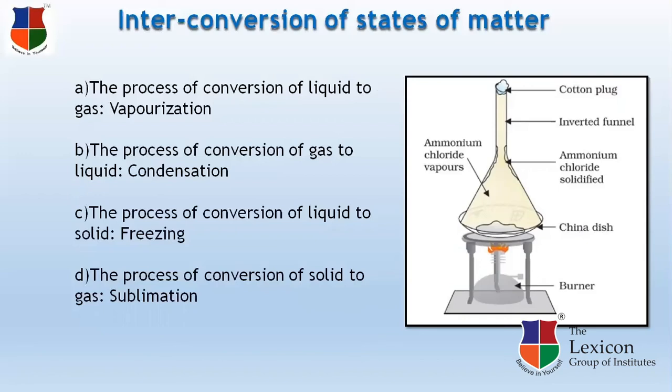As you can see in the figure on the slide, this shows the process of sublimation, that is, a solid directly converting into gaseous state. We take some amount of ammonium chloride in a china dish and cover it with an inverted funnel. The stem of the funnel is plugged with some cotton, and then we heat the ammonium chloride. Solid ammonium chloride directly converts into vapor state and then collects around the stem of the funnel. This justifies the process of sublimation.